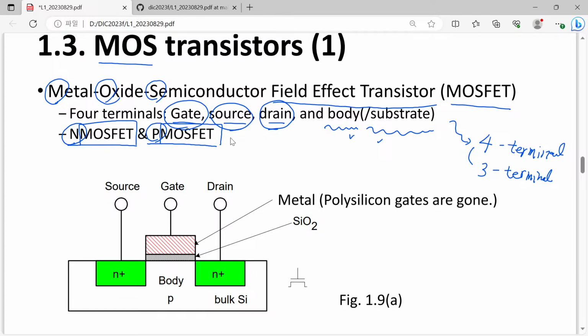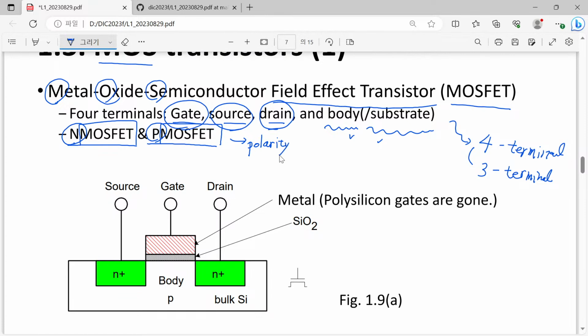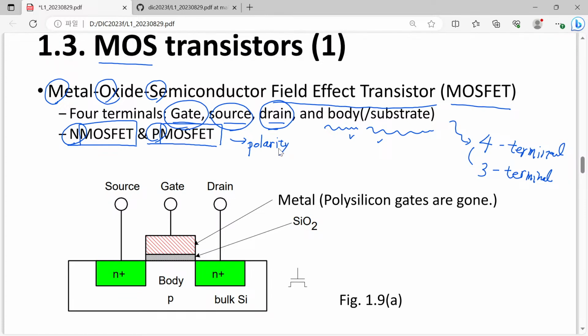The difference is their polarity: depending on the voltage applied to the gate, these two devices behave quite differently, actually in an opposite way.